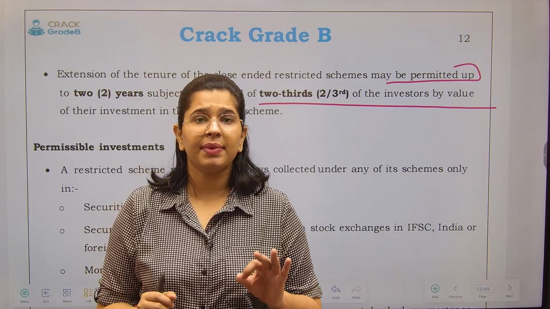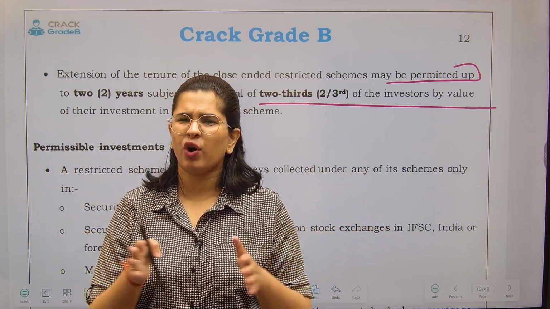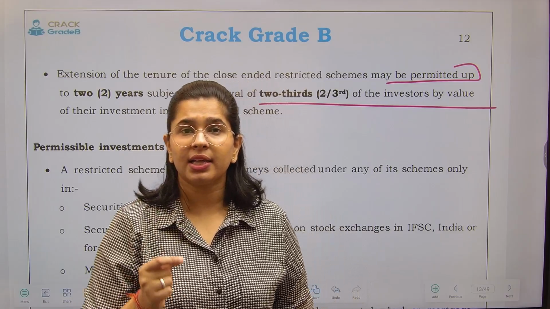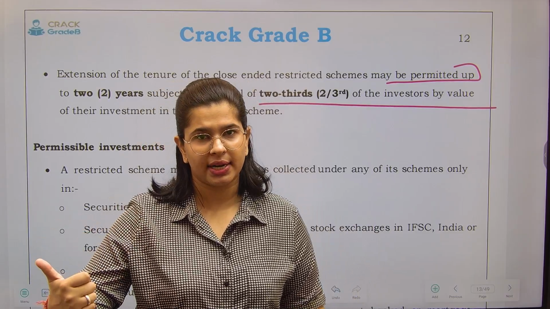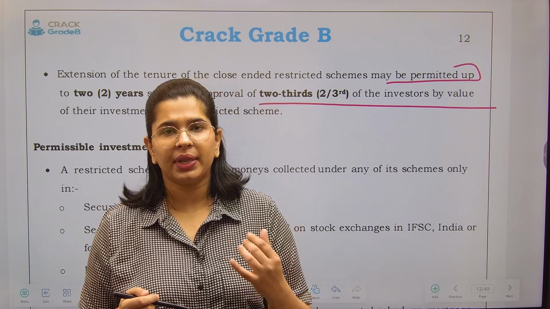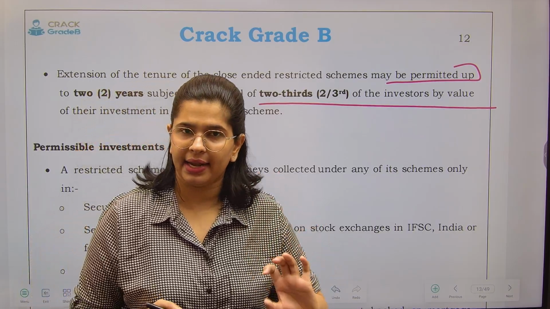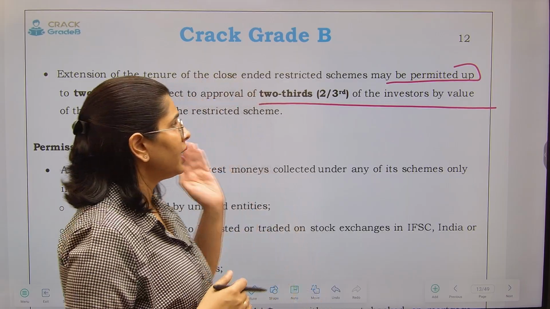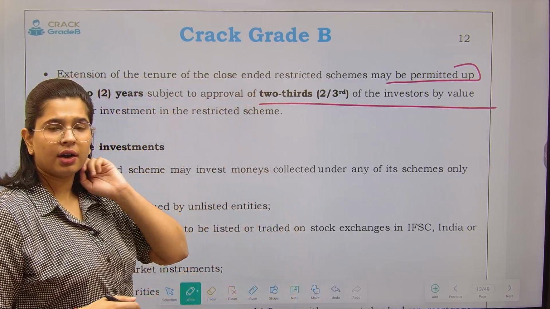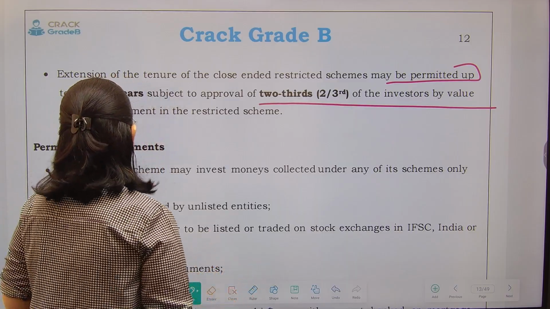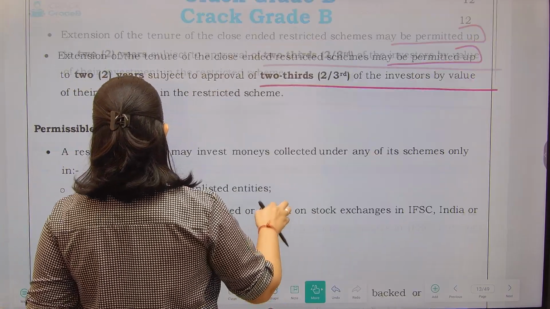See, a restricted scheme can be both open-ended and close-ended. What is this open-ended and close-ended? It means if the maturity period is predetermined, it is called close-ended, right? And if the maturity period is not predetermined, it is called open-ended. Okay? In close-ended, you can increase the maturity, but you need the approval of 2/3 of investors by value.